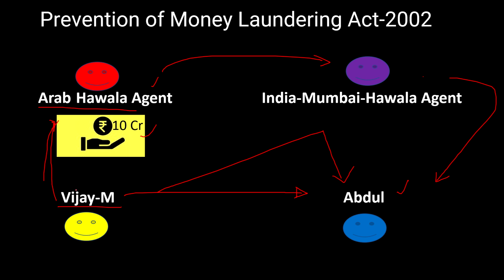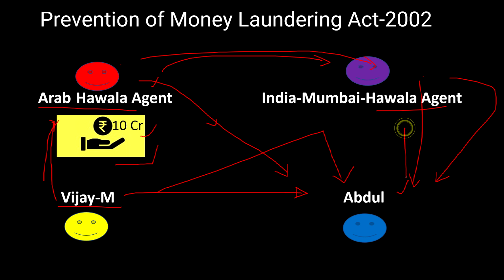First, this person gives the amount to the Arab Hawala agent. Then he cannot transfer this amount to the account of Abdul directly through a bank account. That is not allowed, because that amount will be on the radar of India. What he will do is speak to this person sitting in Mumbai. He will call him and say, you pay 10 crores to this Abdul. That means he will not give the money. The money is still with the Arab person only. But this Hawala agent, on listening to his words, will pay 10 crores to Abdul.